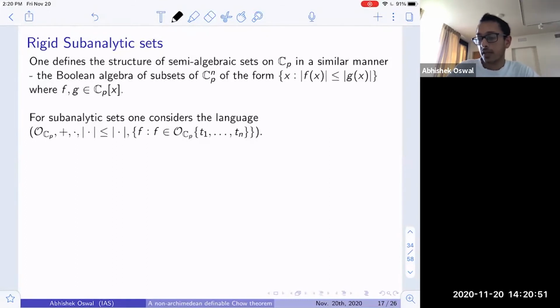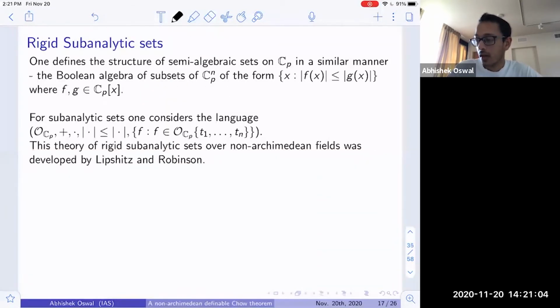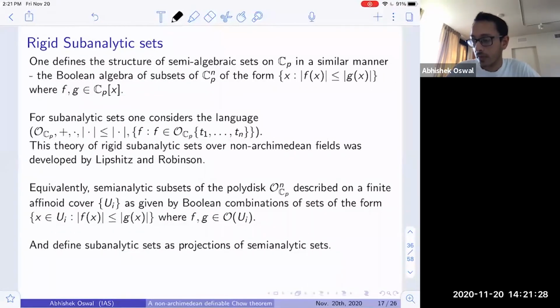And then for subanalytic sets, one could instead throw in not just polynomial functions, but all functions in the Tate algebra, so all convergent power series. But proving that these have a nice description is really hard. So in the case of Q_p, things are sort of easier to do, but over C_p, this is a pretty deep result of Lipshitz and Robinson, who developed the theory of rigid subanalytic sets over algebraically closed non-Archimedean fields.